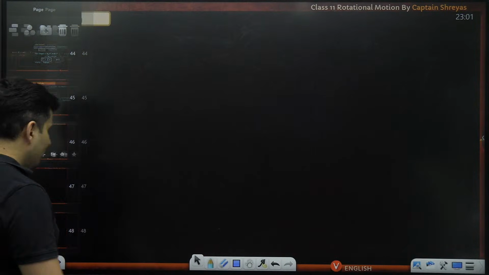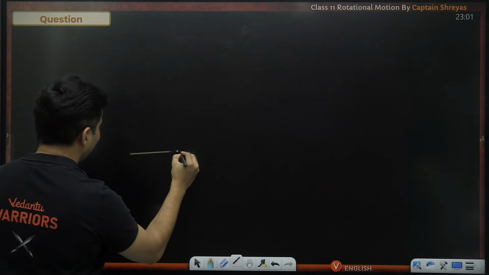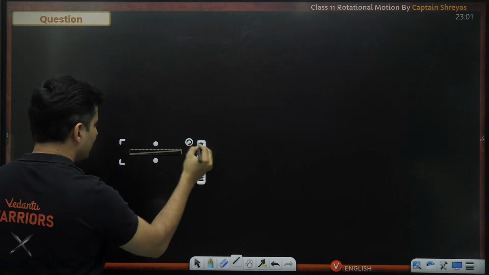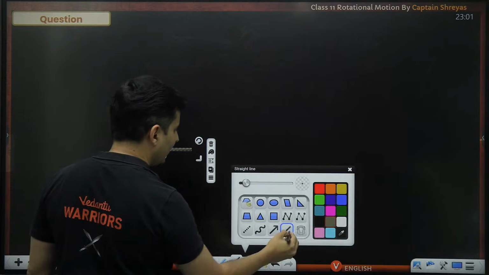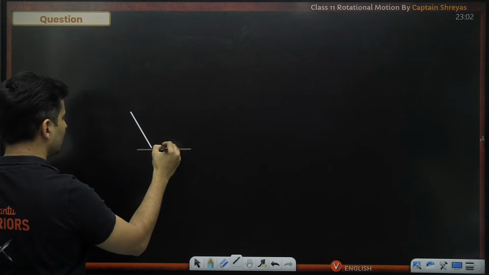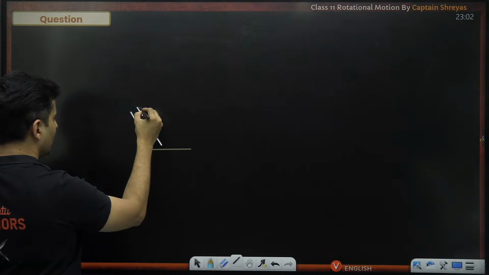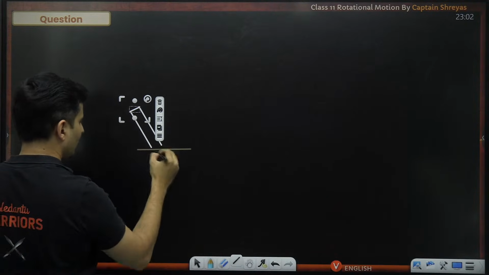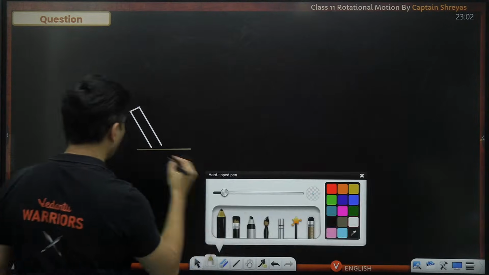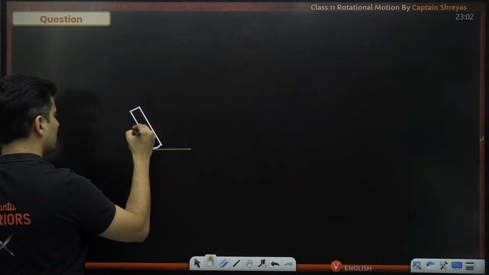Okay, observe this diagram, very nice diagram. This is of a bike who is going on a curved track. This is our bike.